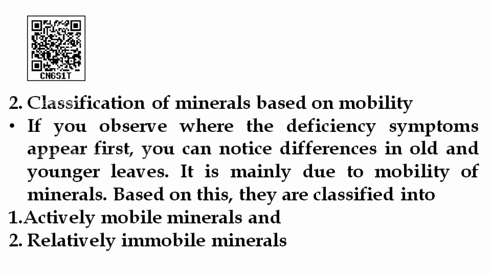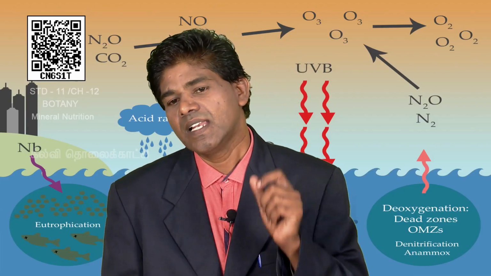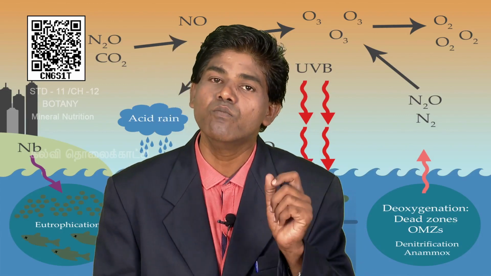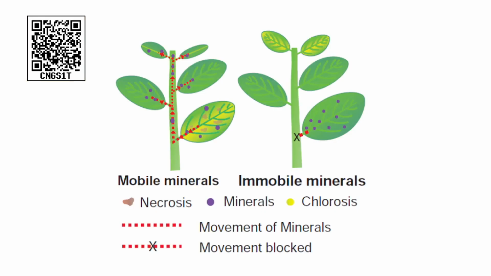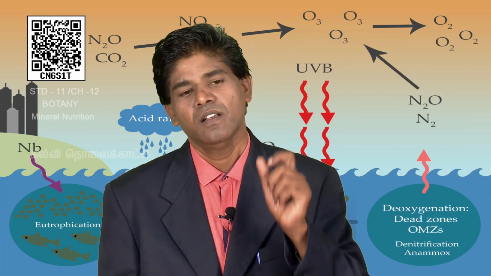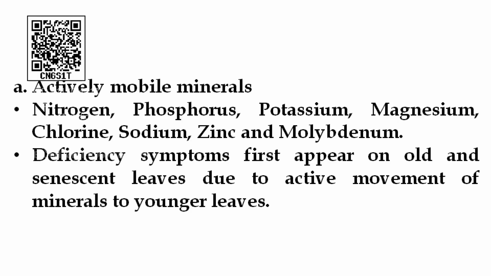So, based on the mobility, there are two categories. One is actively mobile minerals and another one is relatively immobile minerals, or we can say immobile minerals. Some minerals move slowly, so that is why it is given relatively immobile. So, two categories: actively mobile minerals and relatively immobile minerals, or we can say mobile minerals and immobile minerals. Let us see the first category, the actively mobile minerals.